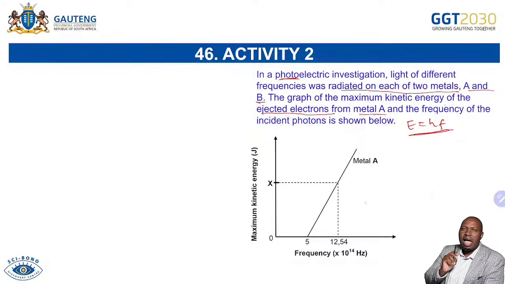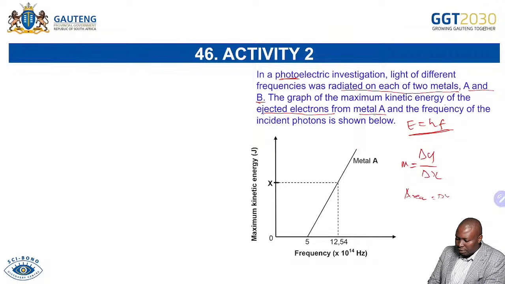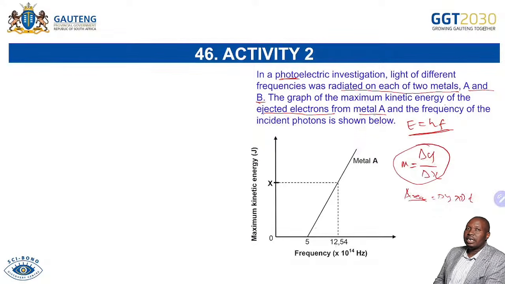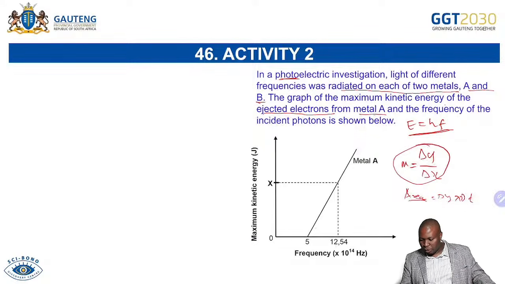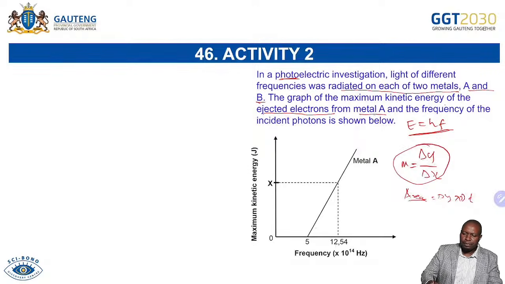Remember when I started, I said the gradient of the graph is changing Y over changing X. Don't forget the gradient. You did that in your maths. And then we said the area of a graph will be changing Y times changing time. When you multiply this and that, you get the area of the graph. When you divide, you get the gradient of the graph. So it's important when you're dealing with this type of question.